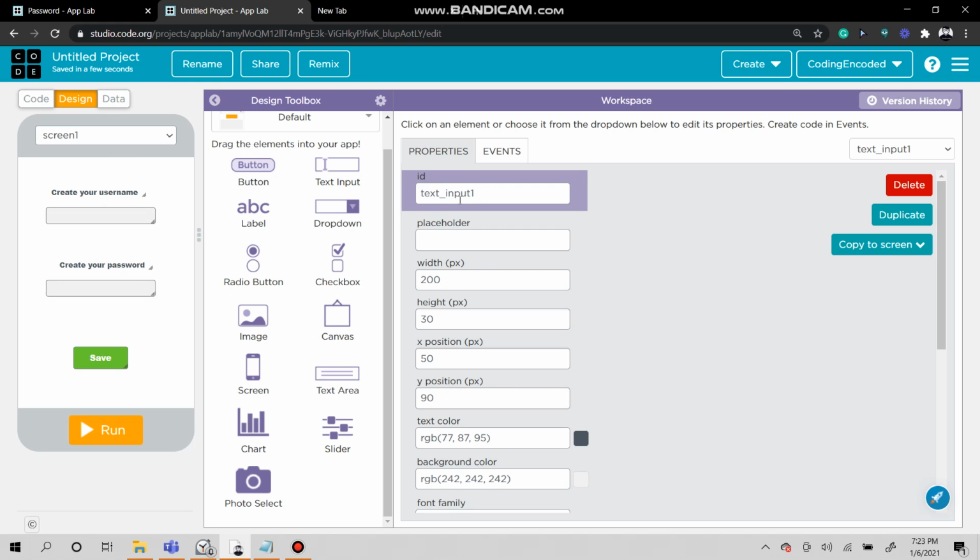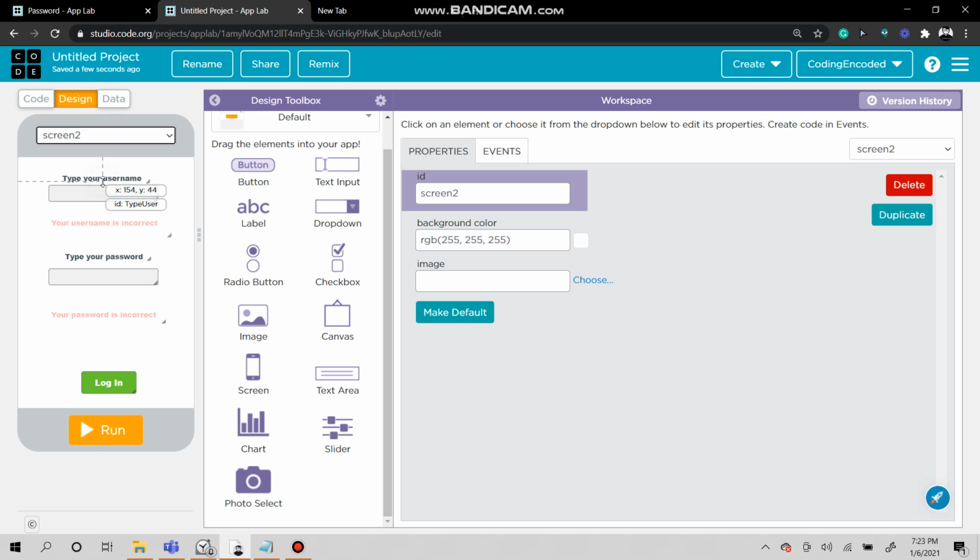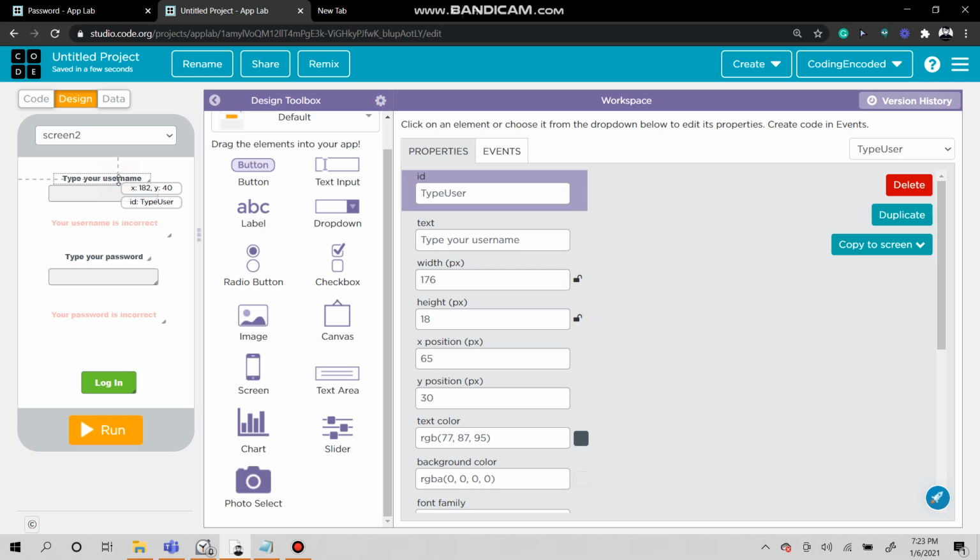Text input 1 is where you type your username, and then create your password. Text input 2 is where you put your password. You create it, and this is where you click save, and then when you click save, you'll go to screen 2. Just like the other screen, you type your username and your password.